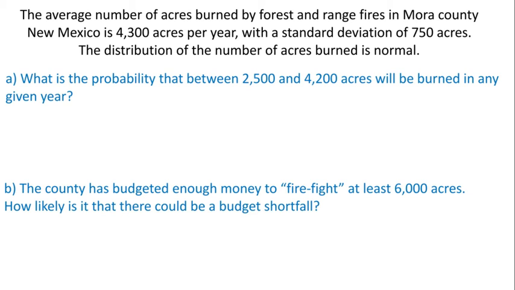Okay, so this is a between, which means we're going to need 2 z-scores, and then we're going to do the larger table value minus the smaller. So our first z, call this z sub 1, is going to be 2,500 minus our mean, 4,300, over our standard deviation, sigma, of 750. And then our second z-score is going to be 4,200 minus 4,300 over 750. So we'll take a sec and do those calculations.